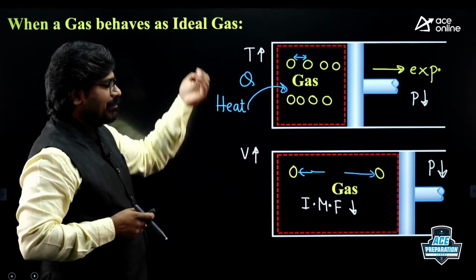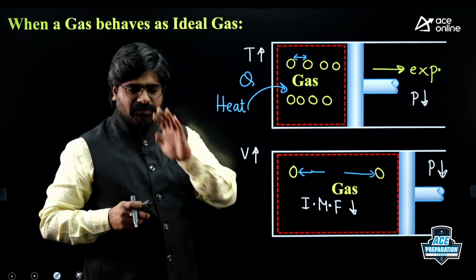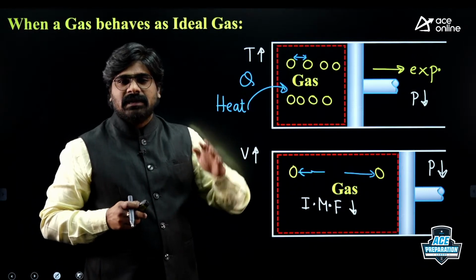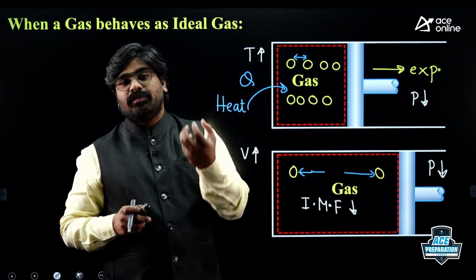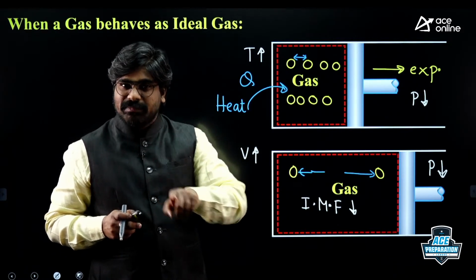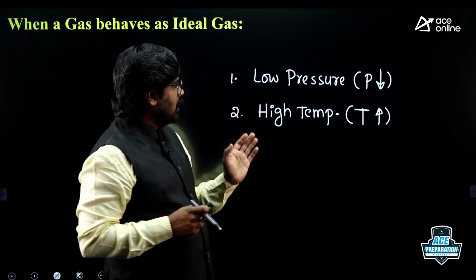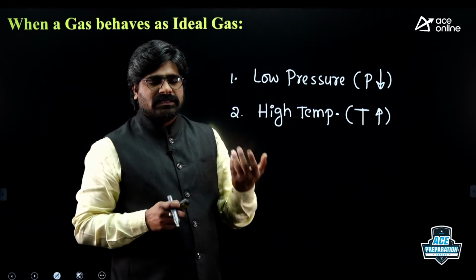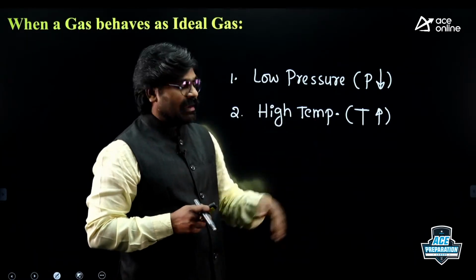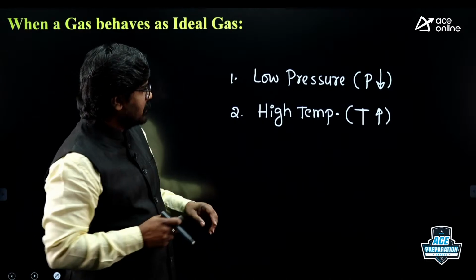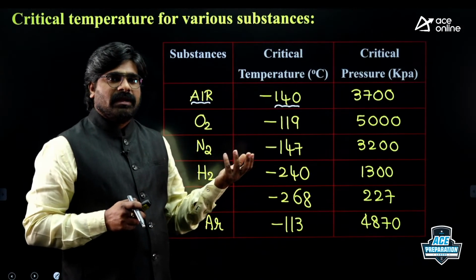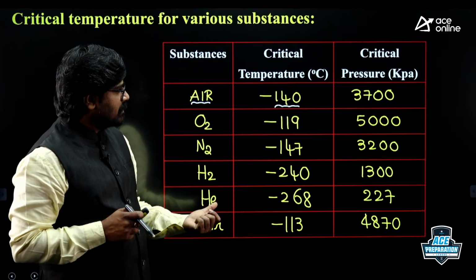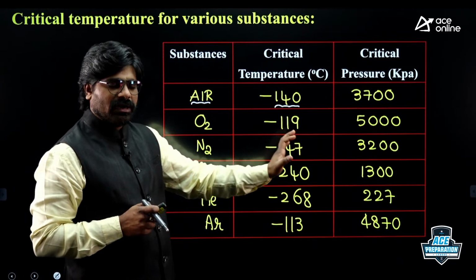So at higher temperature, I will explain once again. Just now I said under low pressure and high temperature, but high temperature means there is a condition, and low pressure means there is a condition. What is the condition? I will tell. Under low pressure, gas behaves as an ideal gas, and also at high temperature, gas behaves as an ideal gas. Now listen, just now I have given critical pressure and critical temperature values for various substances.